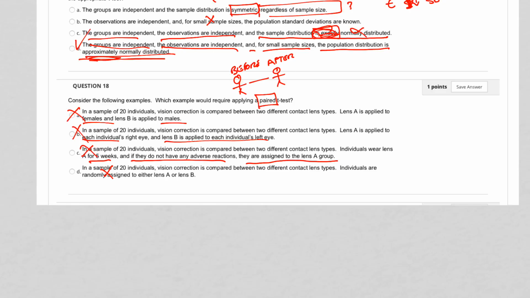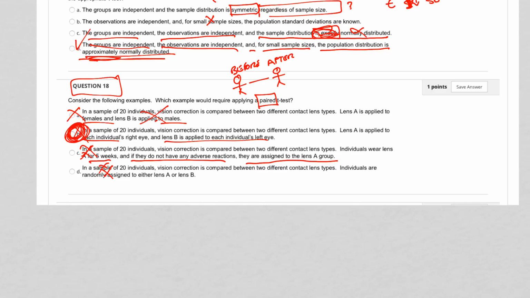So what did we do wrong here? Paired testing is before and after on the same group. So you're doing it on the same group. So here, females and males, that's not it. Compare between 2 different contact lens types, one to the right eye and the other to the individual's left eye. So that might be the answer there because of that. So what I'm going to do, this is not that one and not that one. So question 18, I'm going to make a note to myself to go ahead and give you all credit for it. If you got it wrong, you get credit, and if you got it right, you got credit. But this is a tricky question.